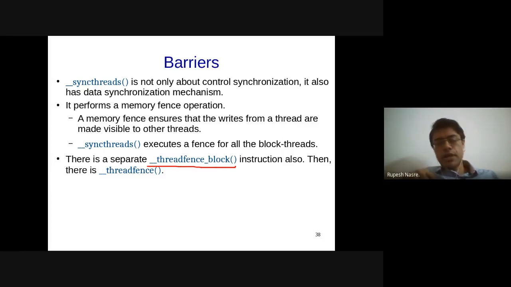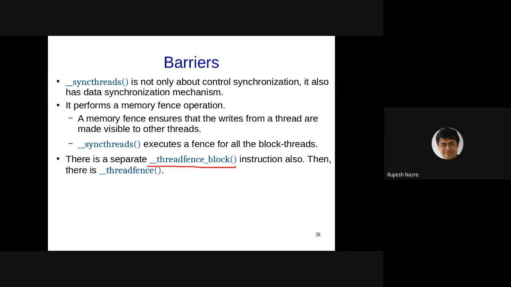To make sure that the writer thread writes to the memory location properly, we need to insert a thread fence just after this. So after you write to the common memory location, insert a thread fence so that it is visible to the other blocks. If you are writing to shared memory, then you insert thread fence block. After this, it so happens that the other thread is still not able to see it. To make sure that it reads the value, not the cached value but from main memory, you declare the variable as volatile, and that ensures that the two-way connection is established.